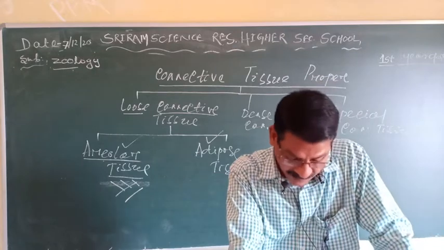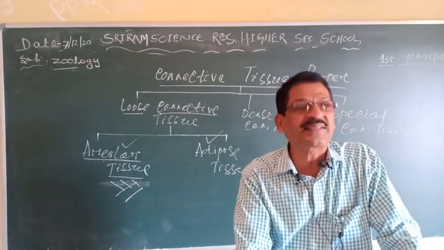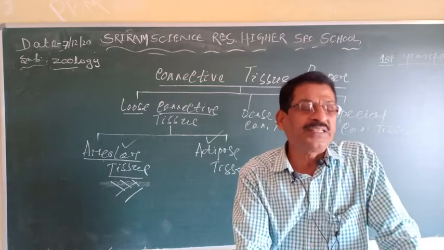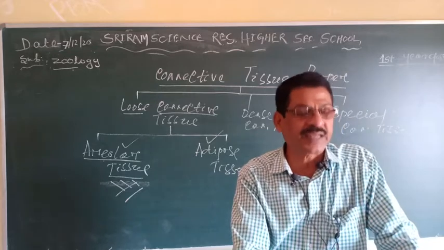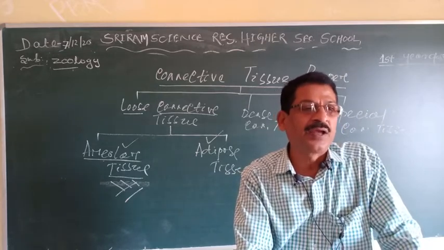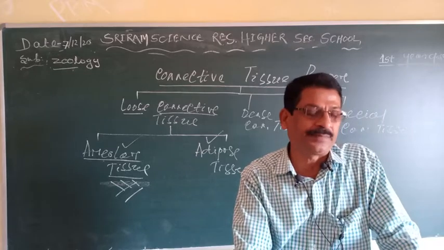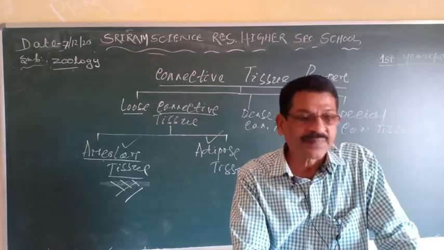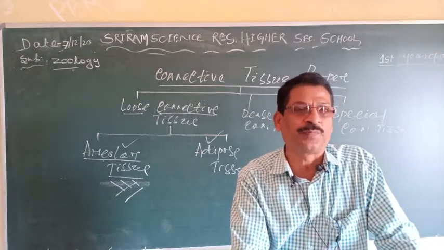Then another cell is called the mast cells, which secrete three types of substances like serotonin, histamine, and heparin. Clear? And another one is lymphocytes or lymphoid tissue. Clear?